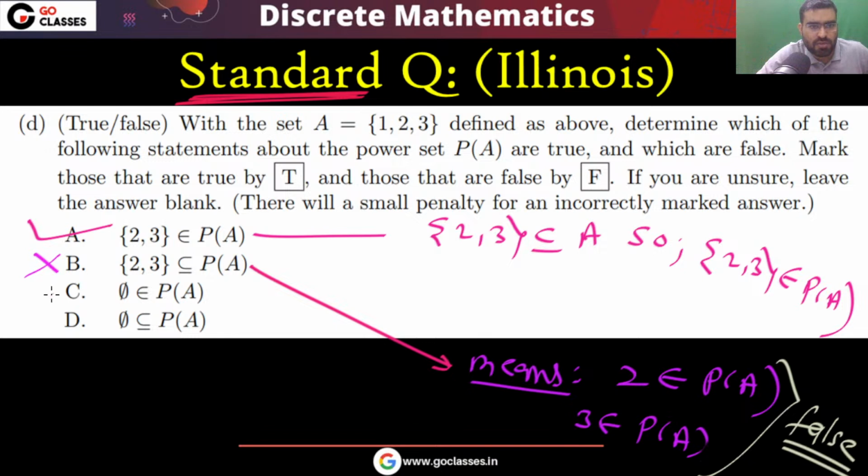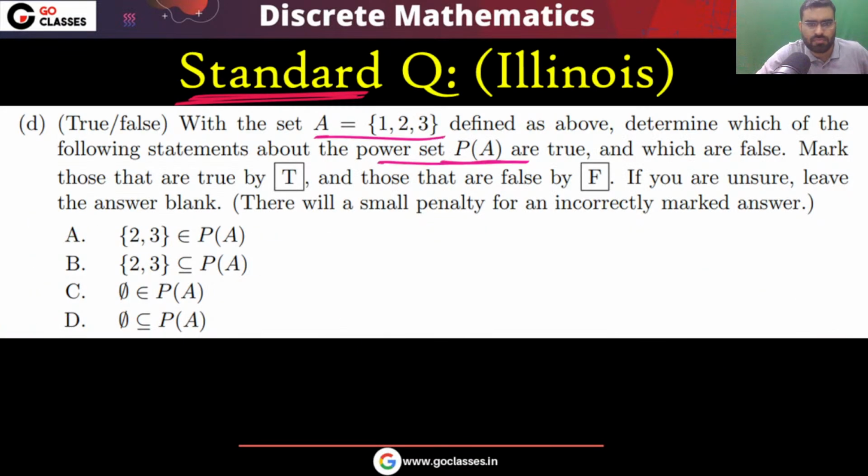Okay, what about this one? Phi belongs to PA, of course. Phi is subset of PA, yes, of course. See, very simple thing that whatever set you take, it will always happen. Some things you can notice.